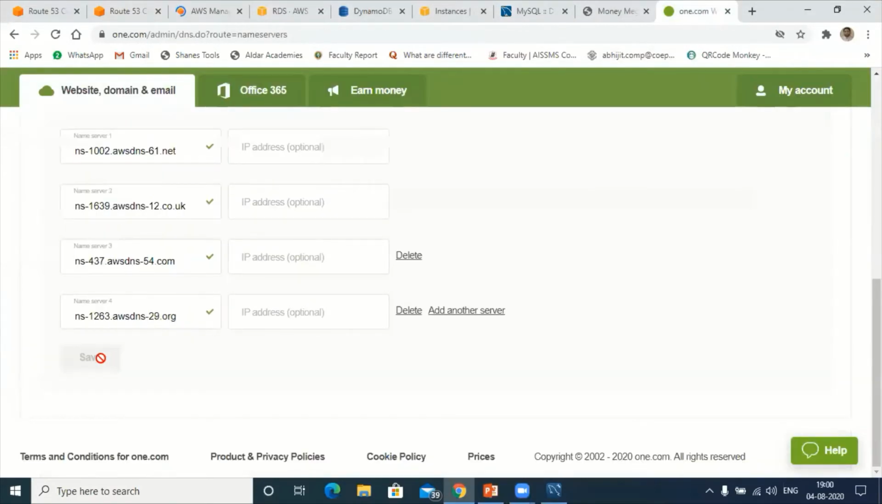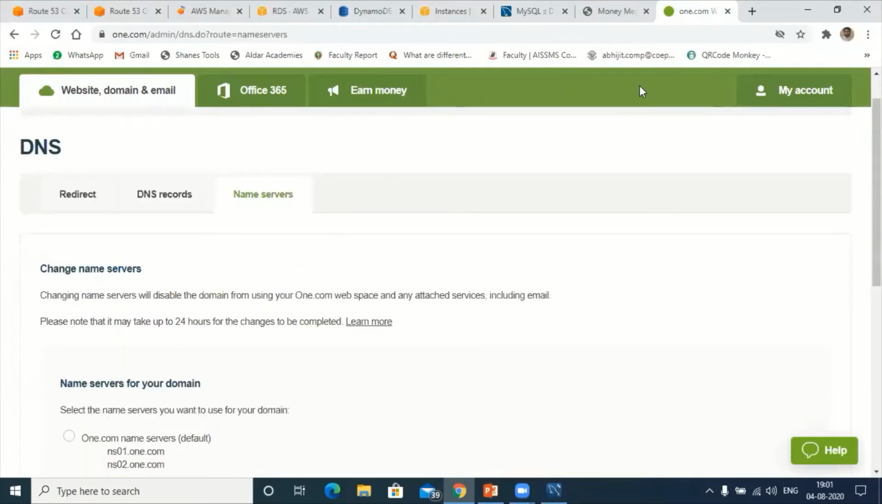So after copying and pasting these name servers, just save it. You will get an option called save here. Save it and wait for 2 days, maximum 2 days it will take. After 2 days, you can see your IP address. Let me check. Let me go to the EC2 instance. Hold on a second.